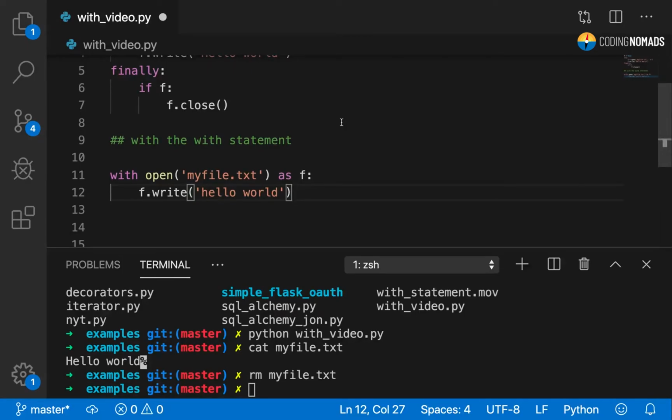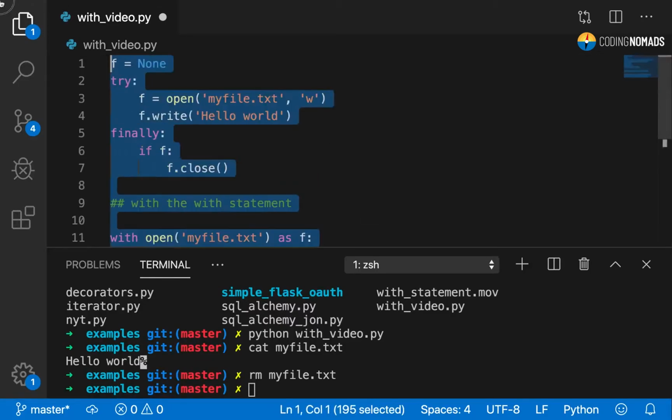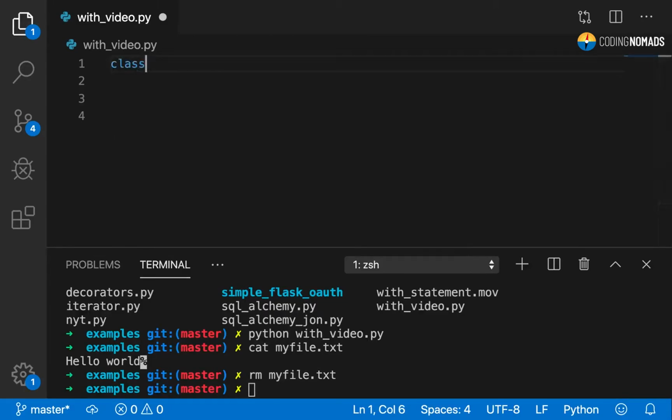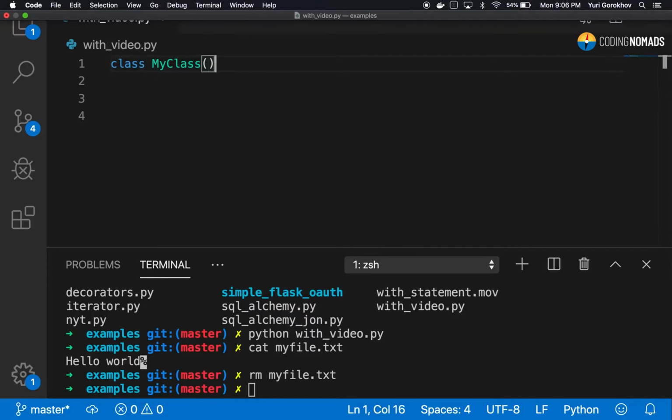Now, the with statement can be used, of course, with opening files, but you can also actually use the with statement on your own classes. And let me demonstrate how you can do that. Suppose you have a class called my class, and let's give it a method that says print hello.